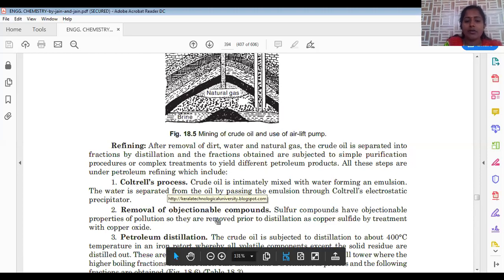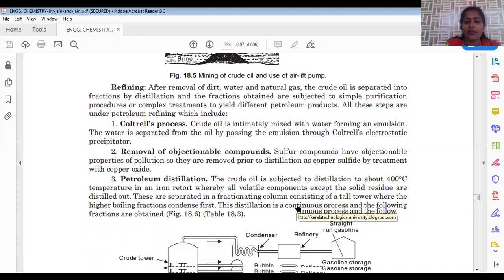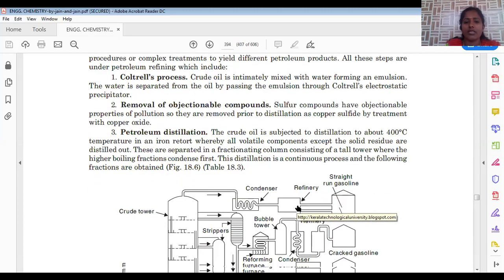And the second is about objectionable impurities. Removal of objectionable impurities, especially sulfur and the related compounds, by the addition of copper oxide. When copper oxide is added to the crude oil, the sulfur-containing compound is converted into copper sulfide, so that we can remove it. Copper sulfide in water gets precipitated, so that it is readily removed from that system.